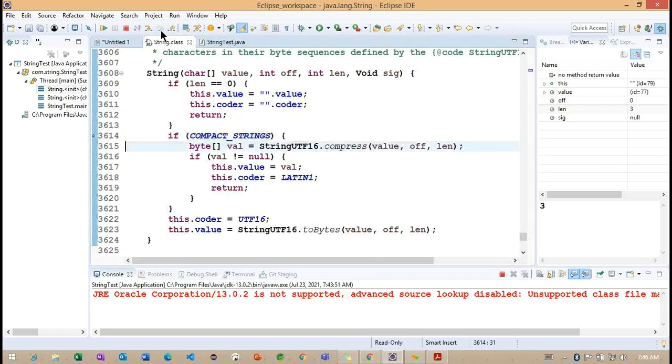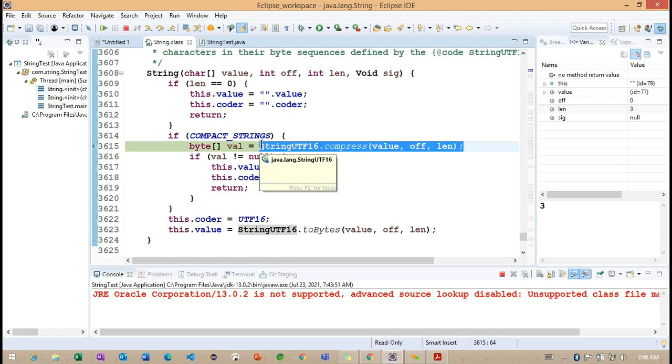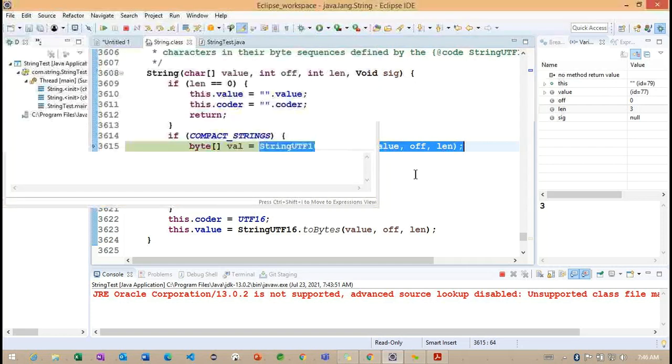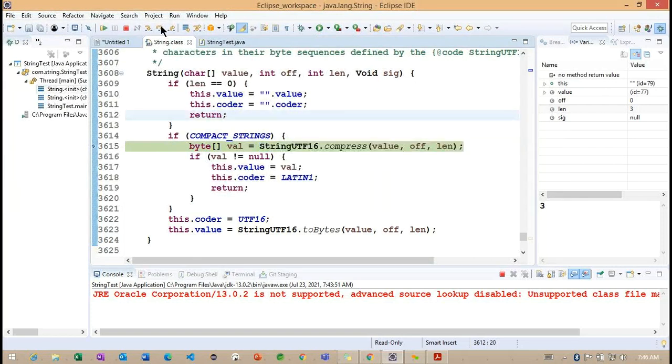Okay, now I'm trying to move to the next line. Now you can see, based on this particular method called compress, what are the values we are getting? What happened? The package conflicts with the package accessible. Okay. Maybe we cannot get it. Let's see.